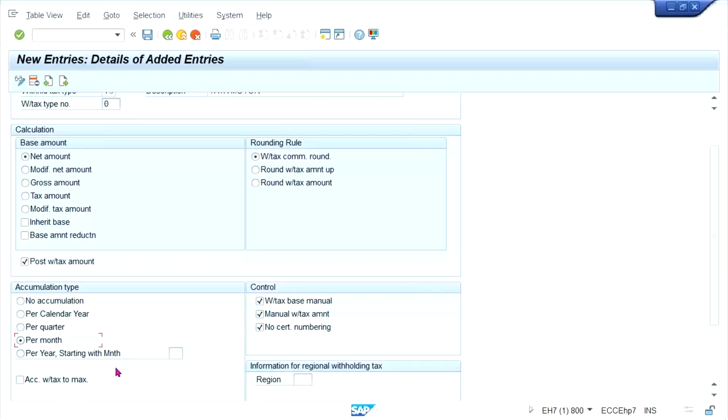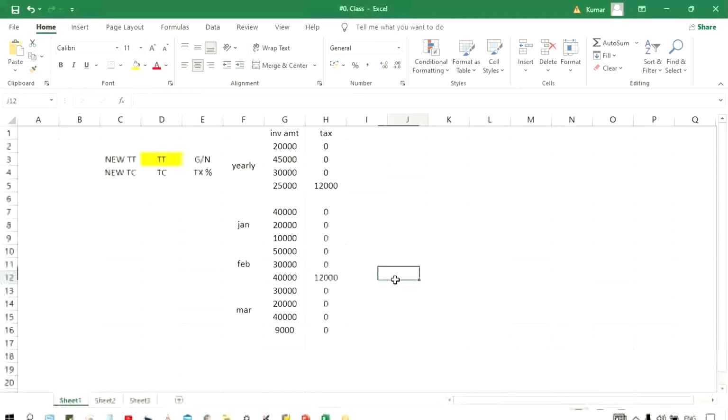Half yearly is not there, only quarter, per month, and per calendar year, right? And even starting with, you can specify that the accumulation will start from month number 2. In a particular financial year, in the first quarter this condition will not be there; from the second quarter onwards, the accumulation is going to start. Those conditions can also be specified here, starting from which period, which month.